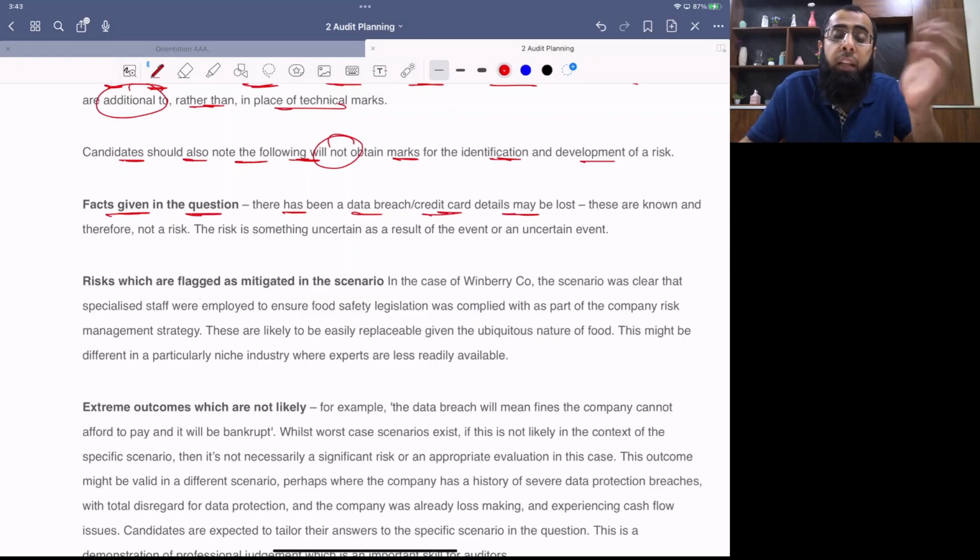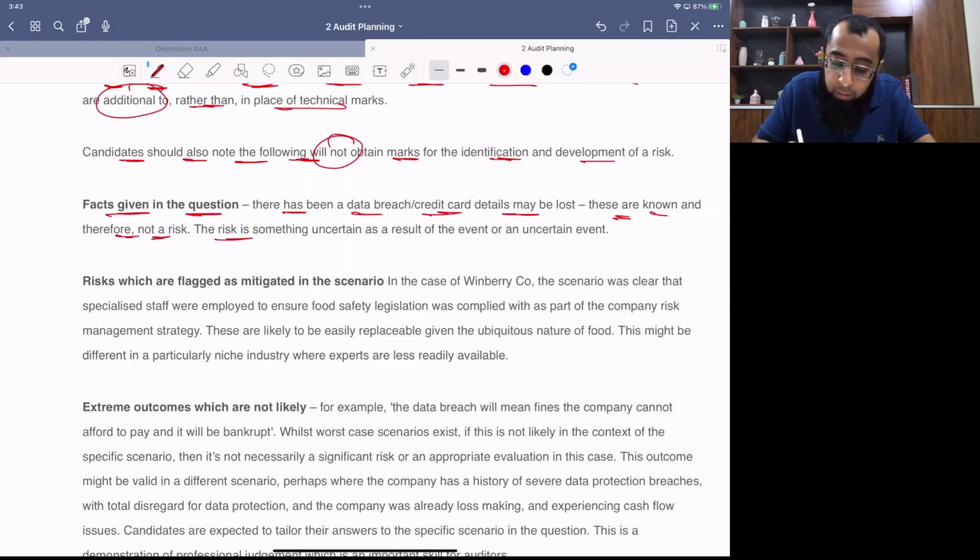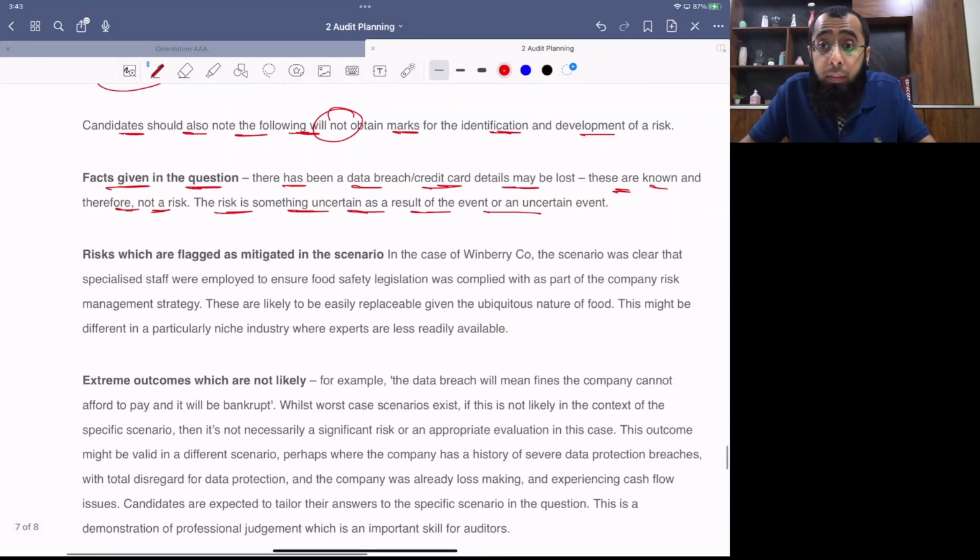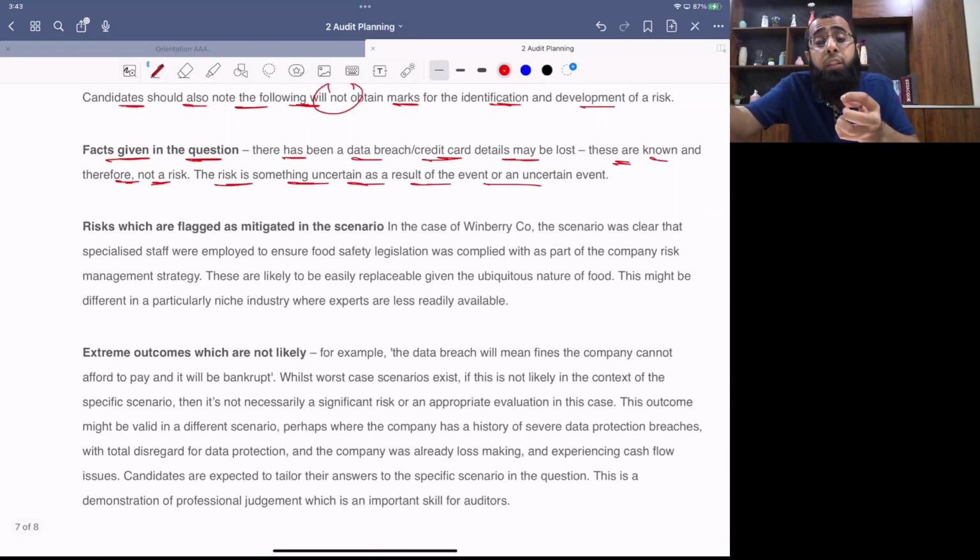That risk is that the reputation will get damaged. These are known and therefore not a risk. The risk is something uncertain as a result of an event, or an uncertain event. So if you are talking about something which is already done in the scenario, which is already stated, that is not a risk. Risk is further exploration of it. Risk is further extension of it.